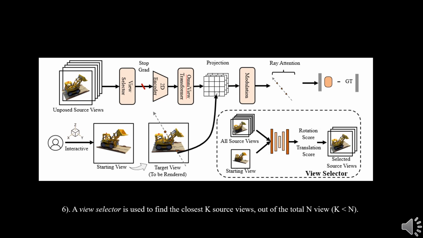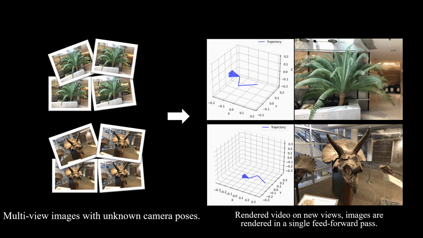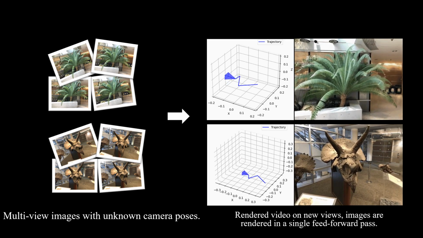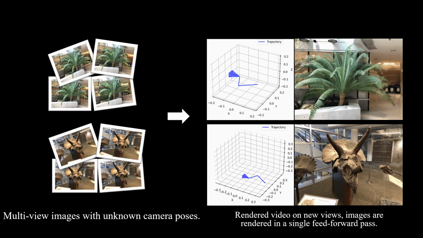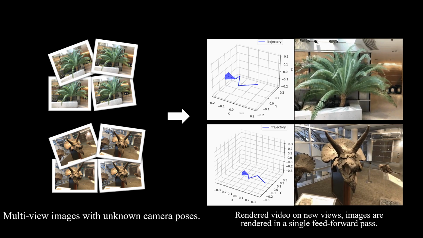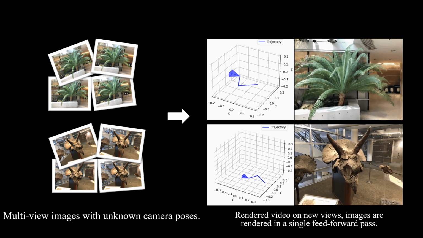During the training phase, a view selector is designed to select the nearest K source images from the N unposed source images. During inference, with the designed framework, DragView can render high-resolution and photo-realistic new viewpoints in a single feed-forward pass. During the rendering stage, we do not assume any posed images. All images are rendered controlled by the user's mouse or headset.